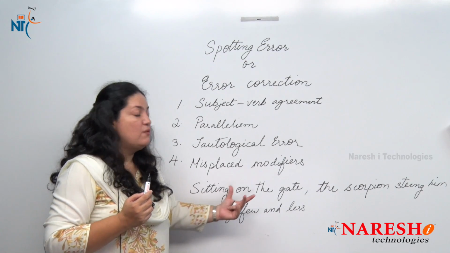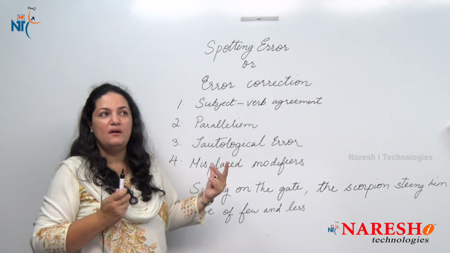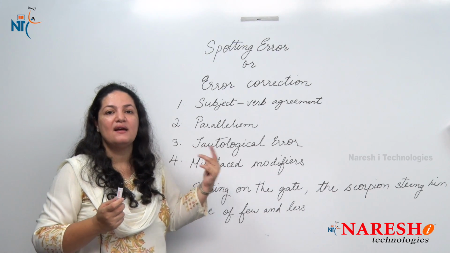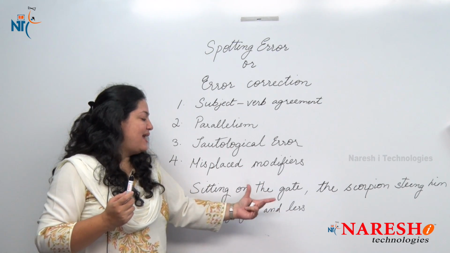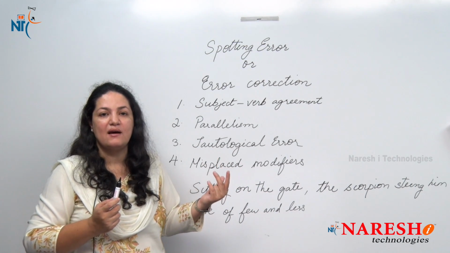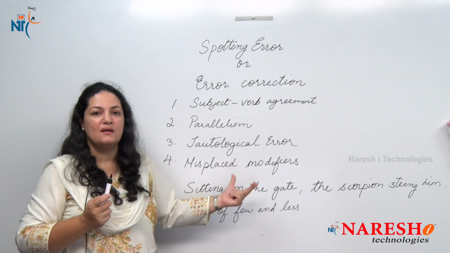Now I know you are very well aware what countable nouns are. It's the number, it can be singular or plural, where you actually can count how many of a quantity. Then when we say less, we use for uncountable nouns. We know the thing, but we cannot actually count its quantity.